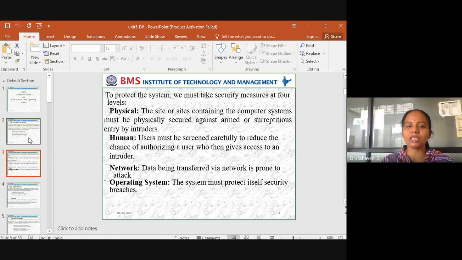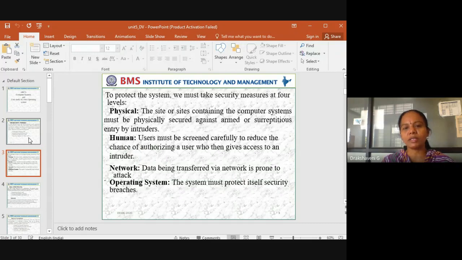We should take care that when I am installing, the operating system files should not be corrupted or damaged. These are some of the security measures we have to take care of when using the operating system.